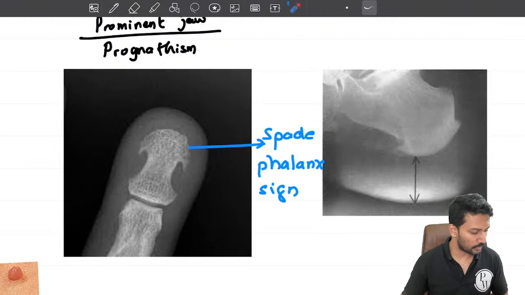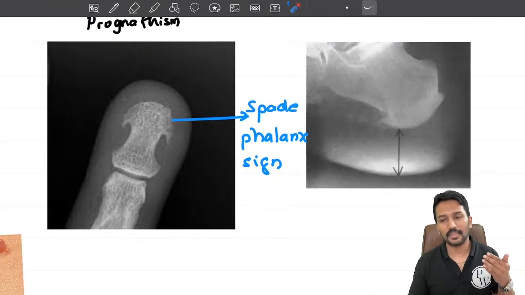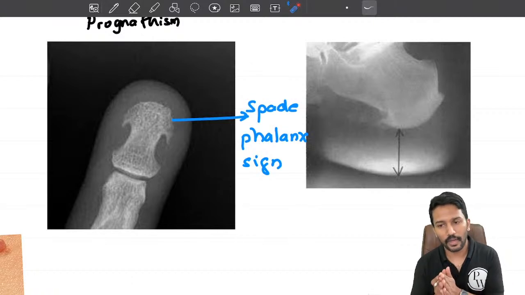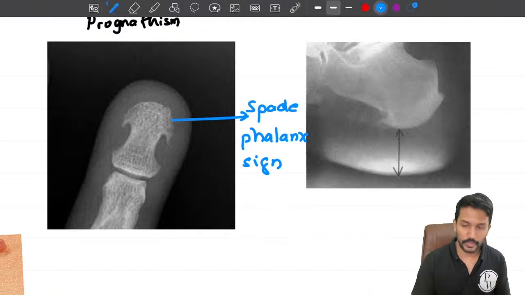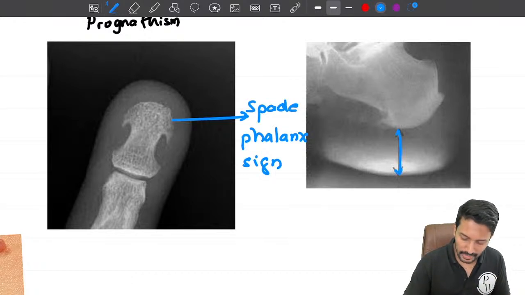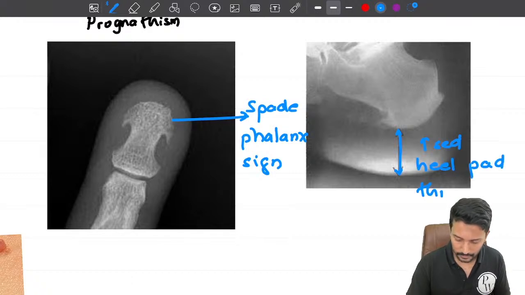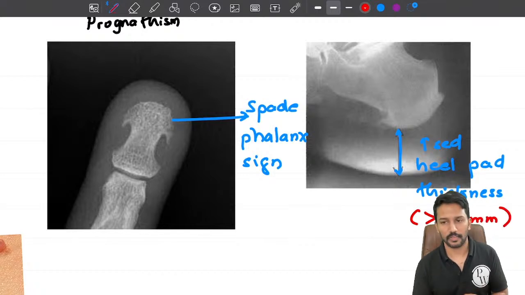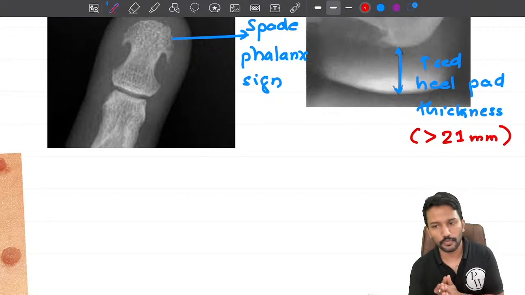Okay. Now apart from that, there will also be increase in the soft tissue growth. How do I recognize the soft tissue growth? I can look at the heel pad thickness. When you take an X-ray of the feet in a lateral view, this is the soft tissue of your heel, right? We call it the heel pad. So we will have increased heel pad thickness. The normal heel pad thickness should be less than 21 millimeters. Here it will be more than 21 millimeters, saying that you have an increased growth of soft tissue.